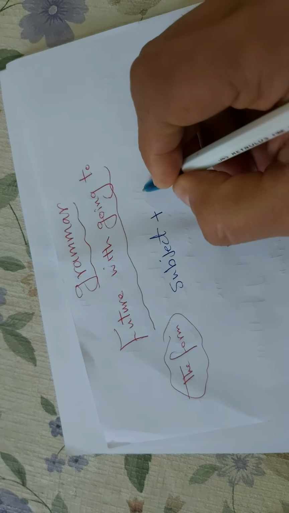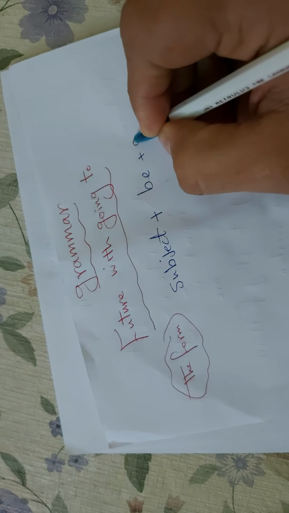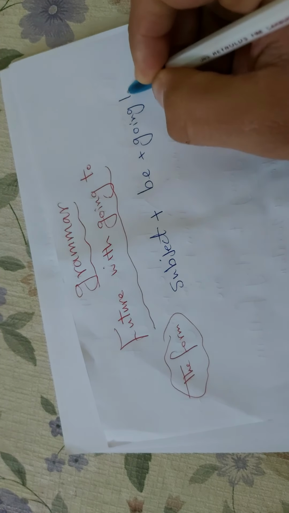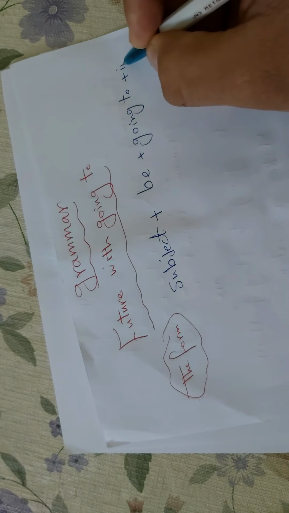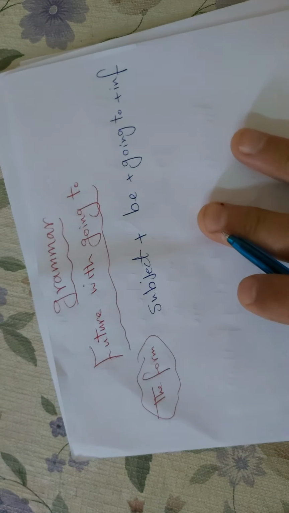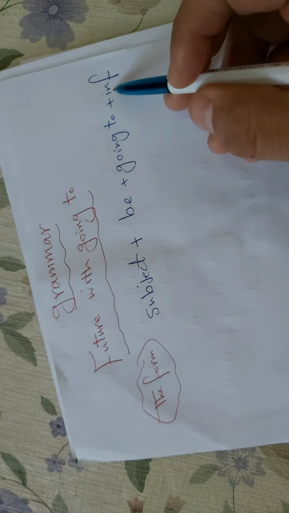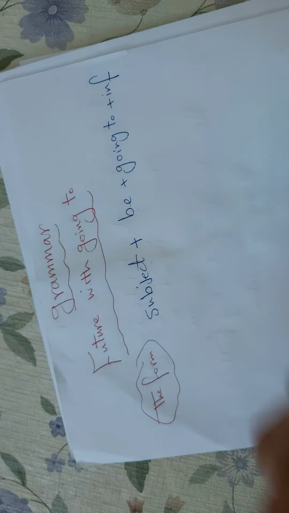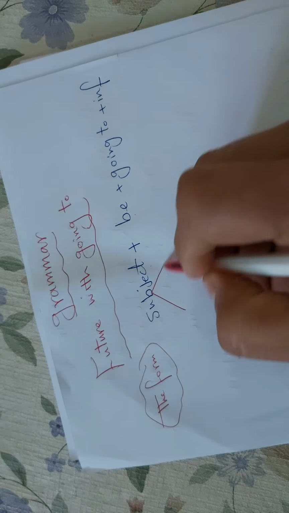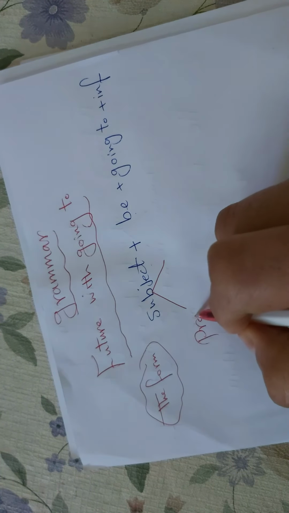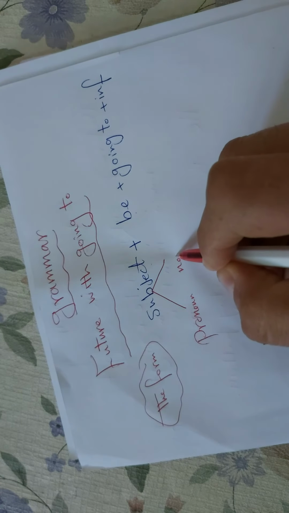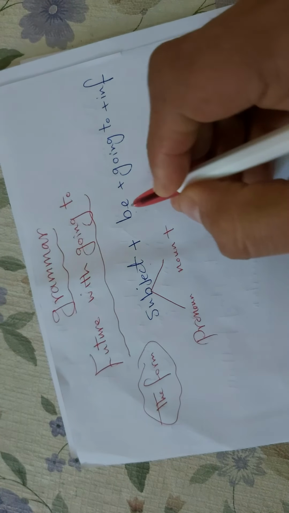After the subject, be plus going to plus infinitive. Okay? Subject plus be plus going to plus infinitive. As you know, the subject may be a pronoun or a noun. After it, be.